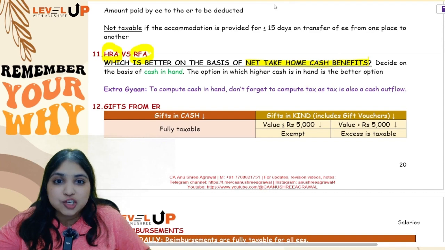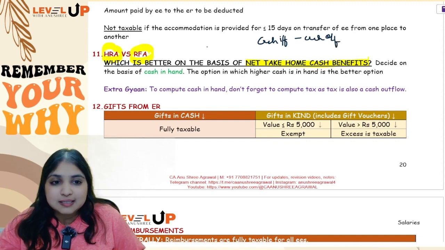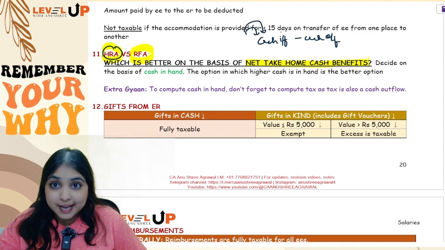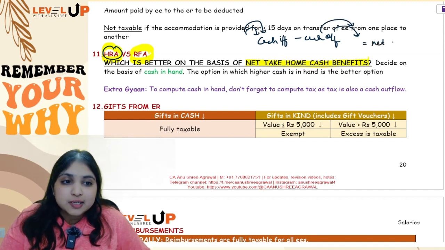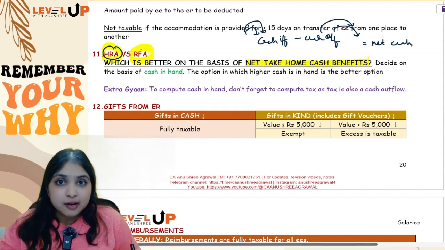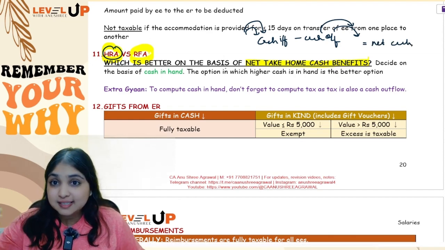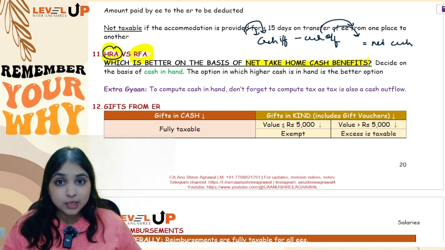Because see, cash in hand means what? Cash in hand means cash inflow minus cash outflow, right? Like if your assessee is getting HRA, then cash inflow will be salary, cash inflow will be HRA, but cash outflow will be rent, cash outflow will be tax. So cash inflow minus cash outflow, how much is the net cash in hand, you will calculate for HRA. Similarly, you will calculate for RFA also. So wherever your assessee is having more cash in hand, that is what is more beneficial for the assessee. That is how you will conclude.